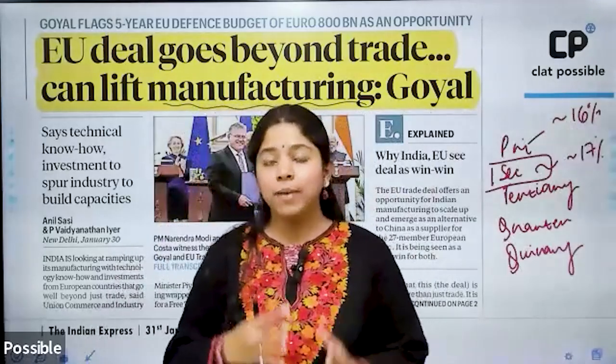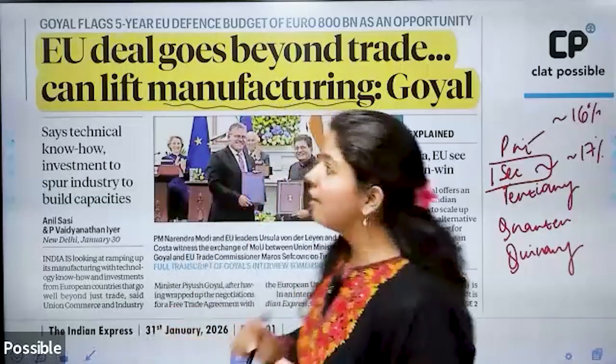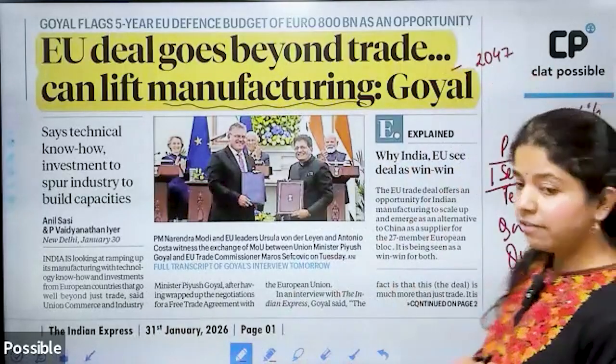All right. Now, for the past 5-6 years, specifically since 2020, the Indian government has been more inclined towards making the country a developed nation by 2047. So the Indian government has this entire idea of becoming a Viksit Bharat by 2047.